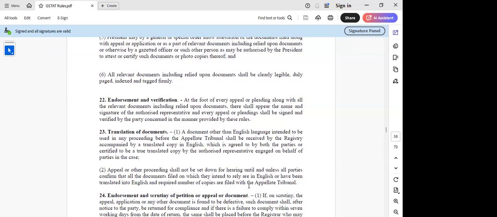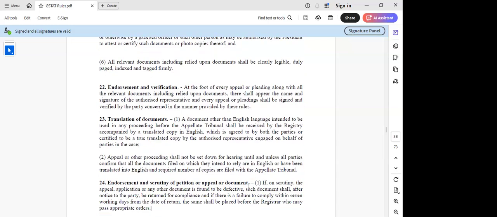Now, coming to this rule 24, endorsement and scrutiny of petitions. They are saying that if there is any defect, whenever this appeal has been filed, they will issue a notice, and within 7 working days from the date of return, the same shall be placed. So that has to be rectified. But here they are trying to say endorsement and scrutiny. Why have they used the word petition, sir? Because there is no reference to a petition. This is for the High Court. So this should be removed, is what I think.